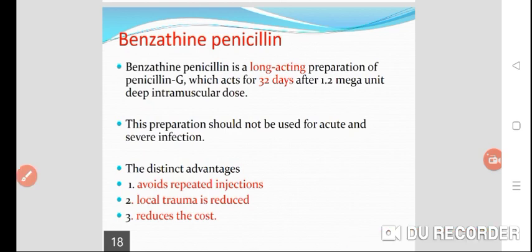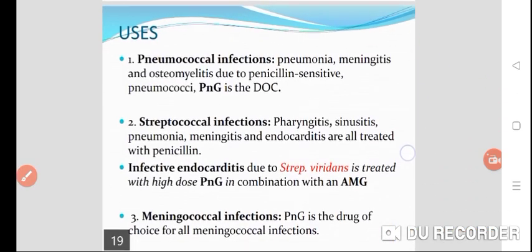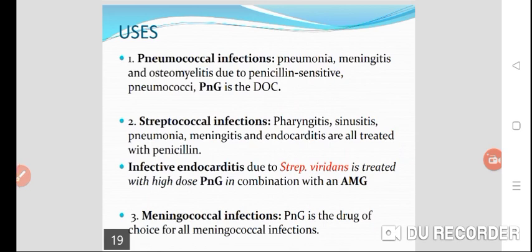Now, where do we use penicillin G, procaine penicillin and benzathine penicillin? Basically in pneumococcal infections like pneumonia, meningitis, and osteomyelitis due to penicillin-sensitive pneumococci, penicillin G is the drug of choice. Then streptococcal infections, pharyngitis, sinusitis, pneumonia, meningitis, endocarditis, are all treated with penicillin if they are sensitive. The important thing is, if they are sensitive, you can use penicillin.